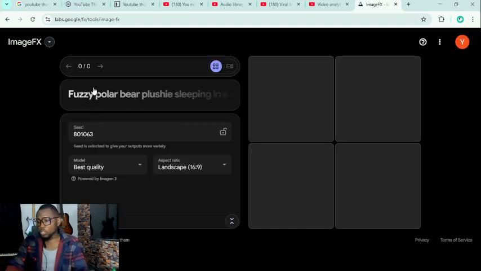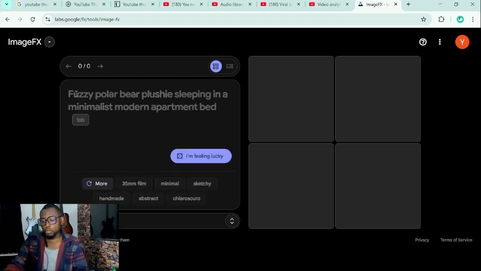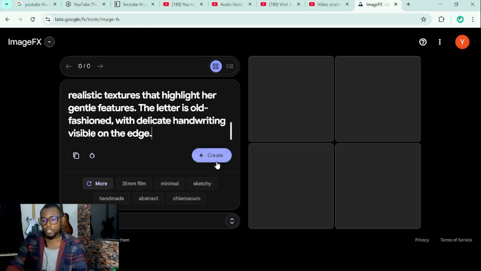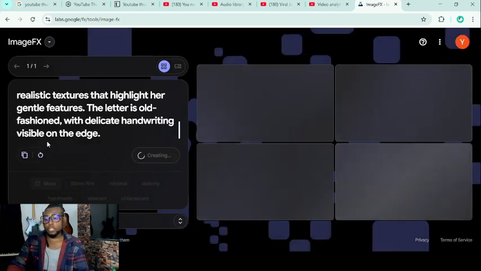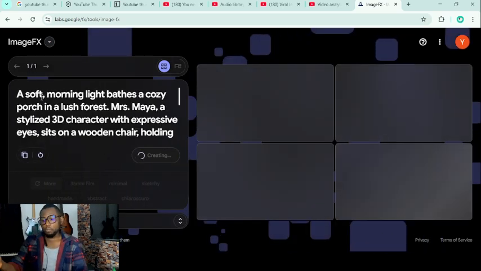All right, so we'll come here to Image FX, and as you can see, there's a place for you to type in your prompt. You don't have to think of what prompts to type in. You just go to what ChatGPT has created for you, and you can see that we have the image prompt. I'll copy the image prompt, come here to Image FX and paste it. Now we'll click on create. You don't have to do anything more. Everything that you need for your prompt is already here.